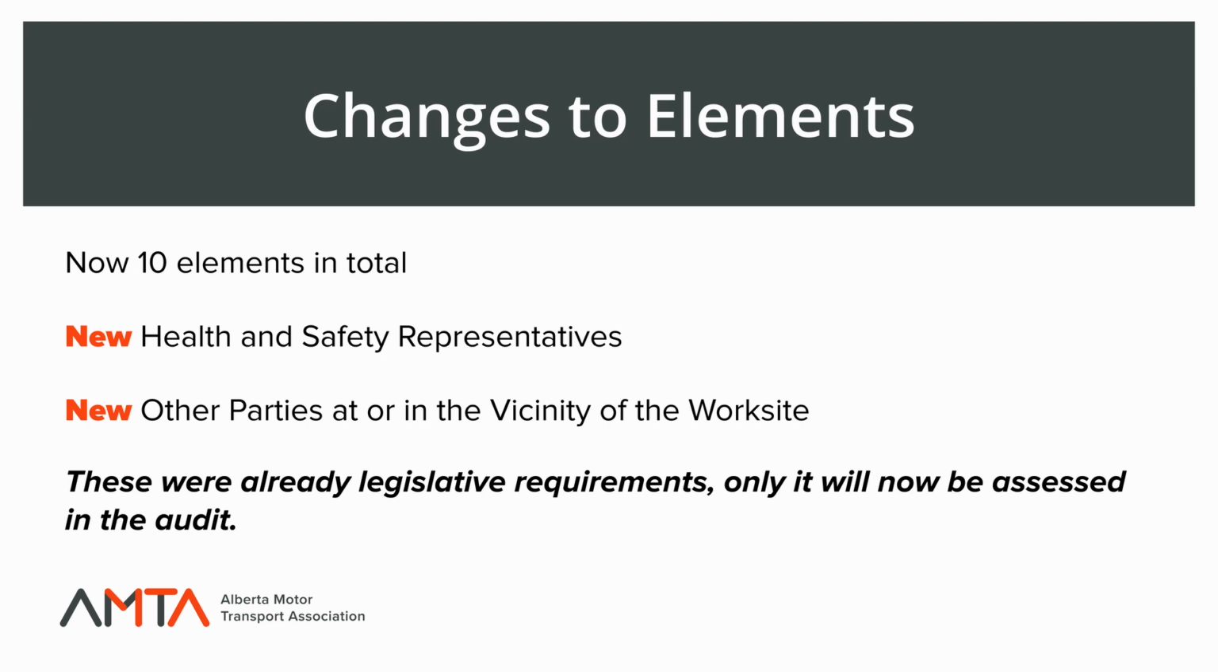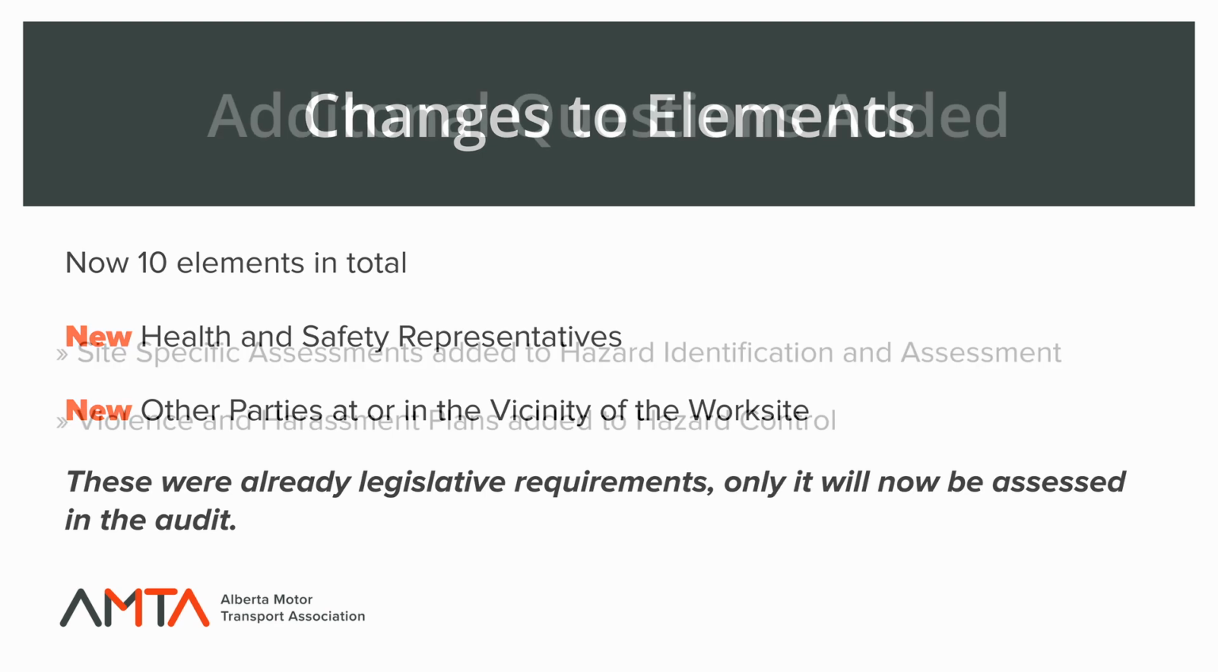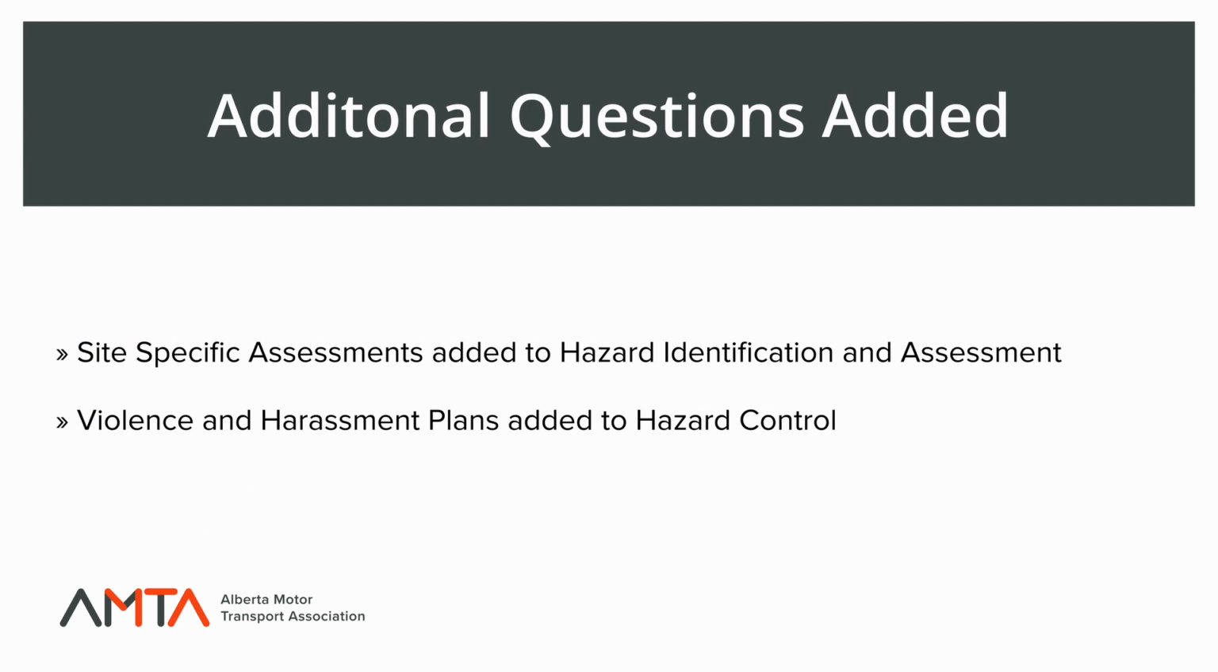The two new elements are health and safety representatives and other parties at or in the vicinity of the worksite. These were already legislative requirements that will now be captured in the audit. Element 2, hazard identification and assessment, will now include questions for site-specific hazard assessments. Element 3, hazard control, has added questions for violence and harassment plans.